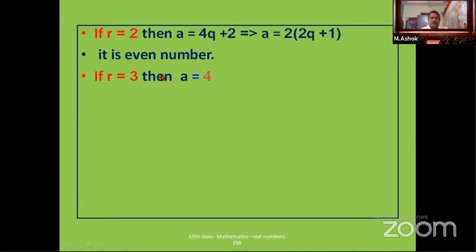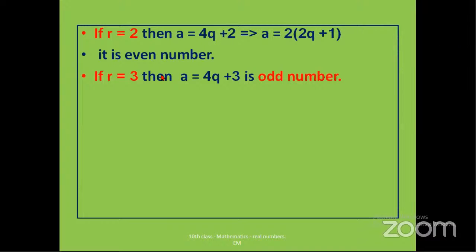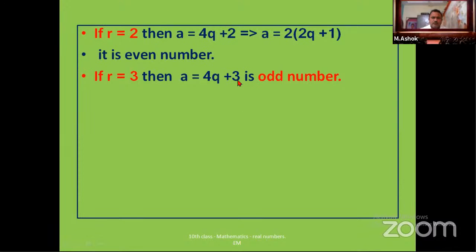Okay. Now if r is equal to 3, then what happened? Look at here. a is equal to 4q plus 3. It is an odd number. Why? It is just one more than 4q plus 2. So clearly 4q plus 2 is an even number, and the next number, one more than this number, is clearly an odd number.